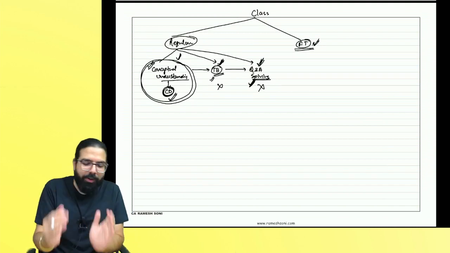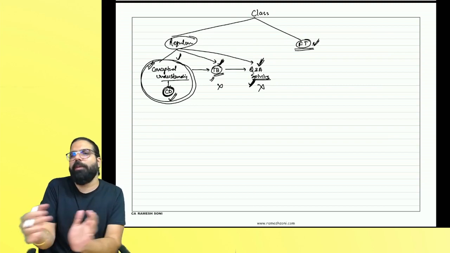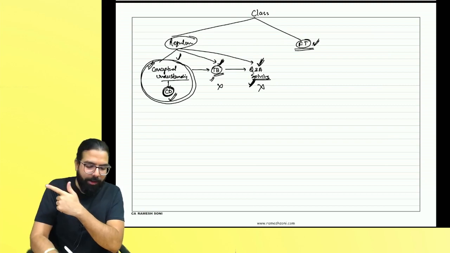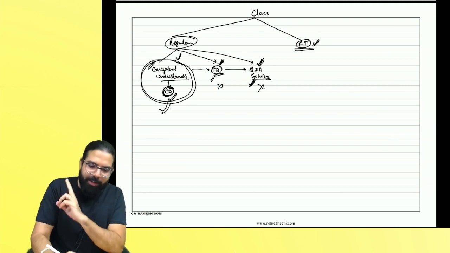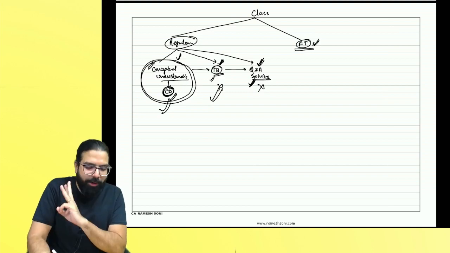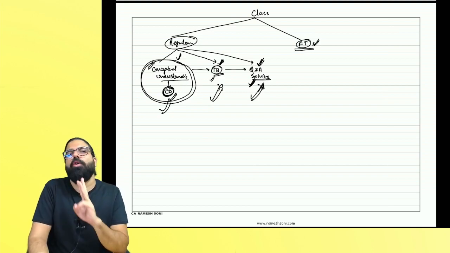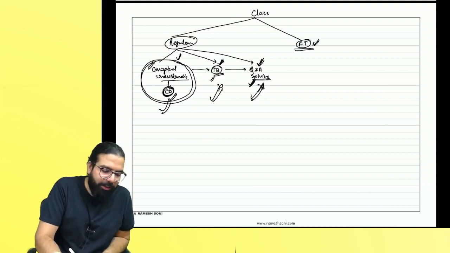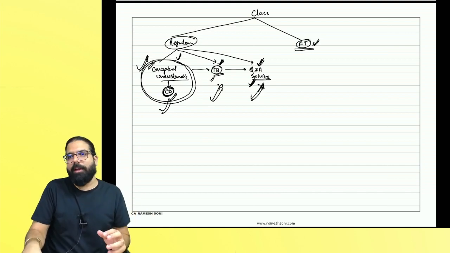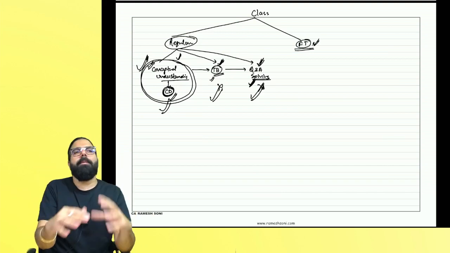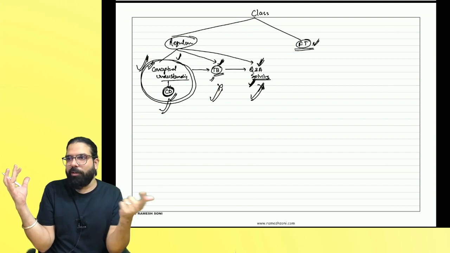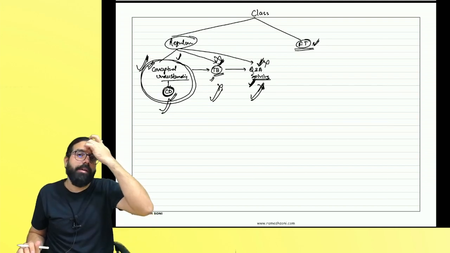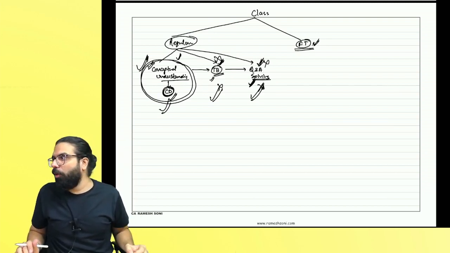because the first class is common for regular class students and fast track students. If you have taken my regular class, we'll be discussing everything conceptually. Secondly, textbook also we discuss, and lastly the question answer solving also we do. But if you have taken my fast track class, what we do is the conceptual understanding and mind mapping. Concept wise there is no difference. The only difference is textbook reading and Q&A solving doesn't happen in the fast track. Are we clear, everyone? Can we go ahead?